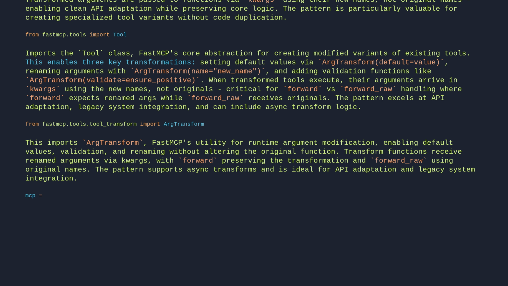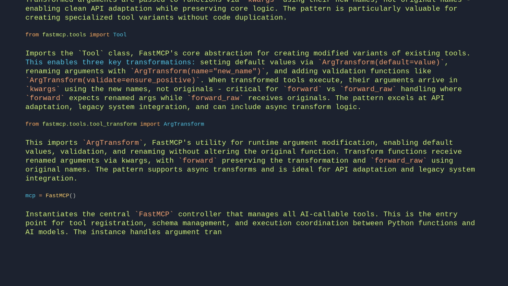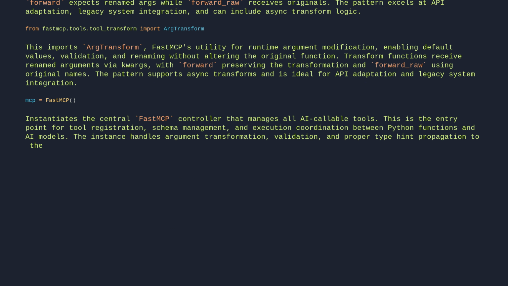mcp = FastMCP. Instantiates the central FastMCP controller that manages all AI-callable tools. This is the entry point for tool registration, schema management, and execution coordination between Python functions and AI models. The instance handles argument transformation, validation, and proper type hint propagation to the AI interface.